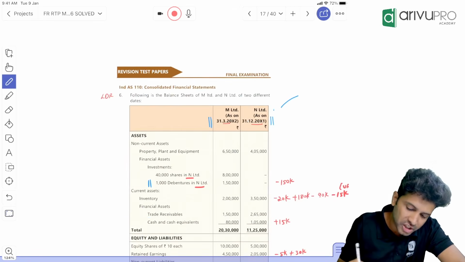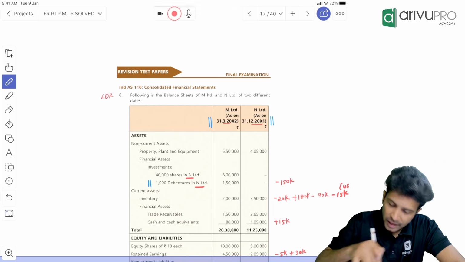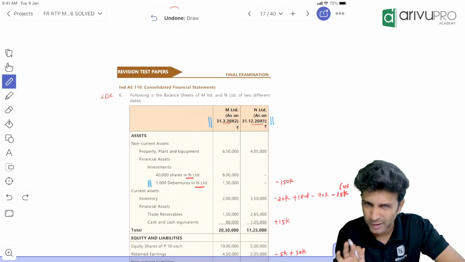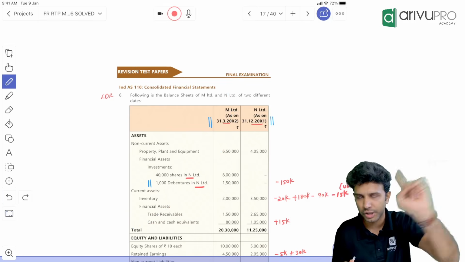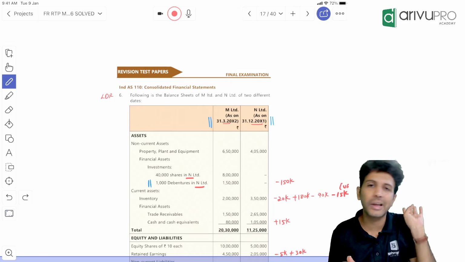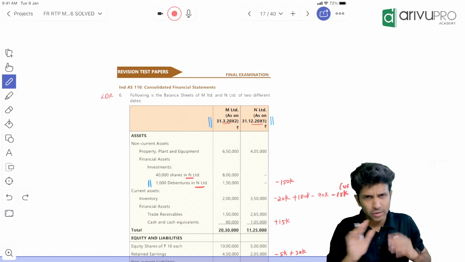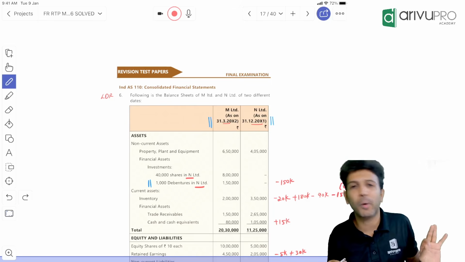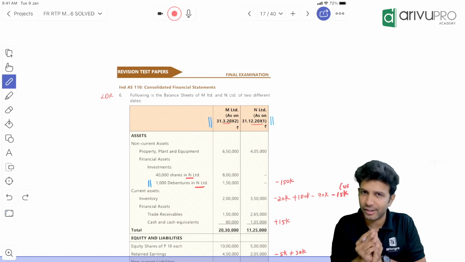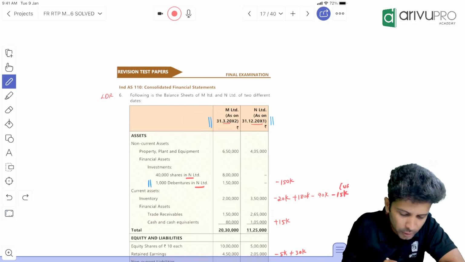Now people, question number 6 is on consolidation. This is the only question I would say is actually good overall from this particular RTP. Pretty much everything else is manageable, but this is a good question. There are 2-3 points newly constructed in this question, so watch out for that. Overall consolidation steps are very easy, but these 2-3 points make this question a little interesting. You need to pay attention. If you understand it, even this is a pretty straightforward question.